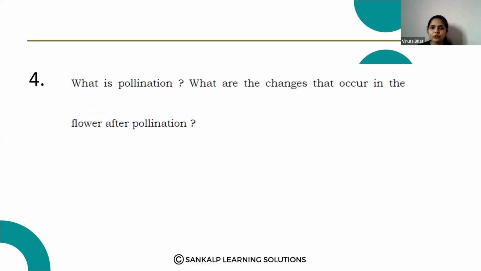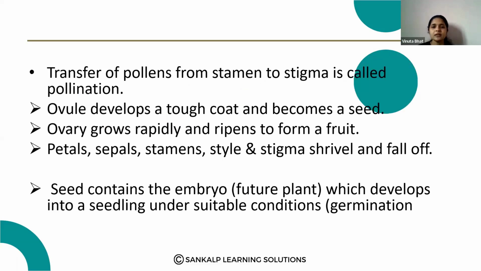Next question. What is pollination? What are the changes that occur in the flower after pollination? This is also a 2-mark question. Here, transfer of pollen from stamen to the stigma is called pollination. Ovules develop a tough coat and become seed.